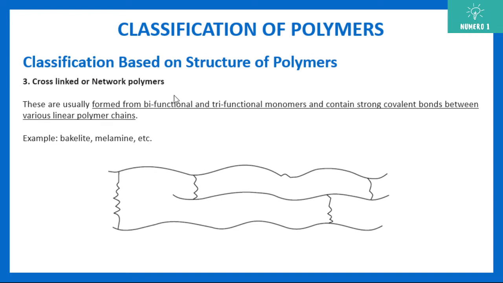Next is cross-linked or network polymer. Already you can see cross-linked. Basically the branches are actually linking with another long chain. They are usually formed by bifunctional or sometimes trifunctional monomers, and they contain strong covalent bonds between various linear polymer chains. So if this is one chain, this is another chain, you can see that they are having links here as well as here. One of the most famous examples is bakelite, which is used for making switches, and melamine, which is used in making unbreakable crockery. Both examples are very important, and this is network or cross-linked polymer.